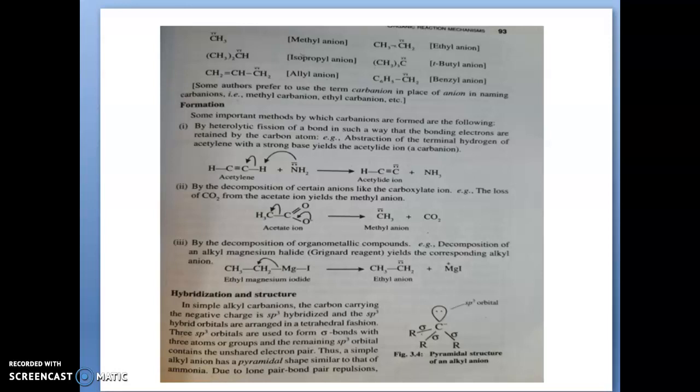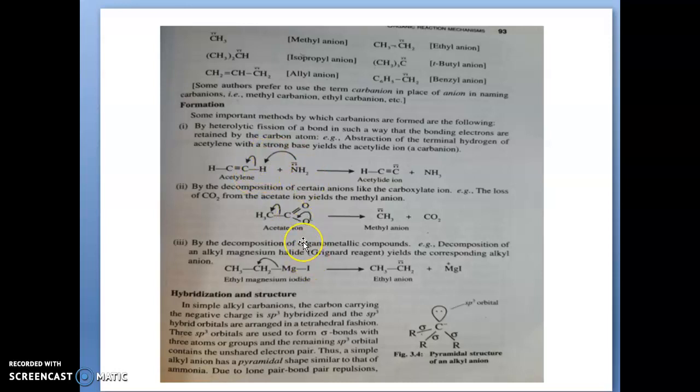Here you can see that in acetylene, NH2 minus is a base, so it will abstract a hydrogen, that is H plus, a proton. Here the heterolytic cleavage is happening, and that shared electron will stay on the carbon, so it will become the acetylide ion. It is a carbanion. The second one is the decomposition of certain anions like carboxylate ions.